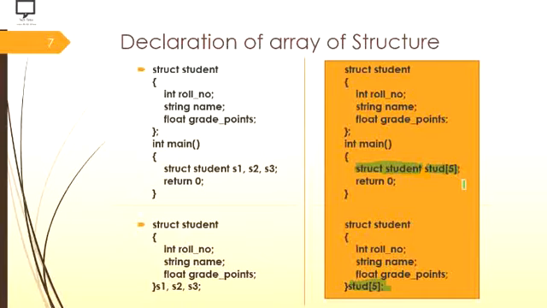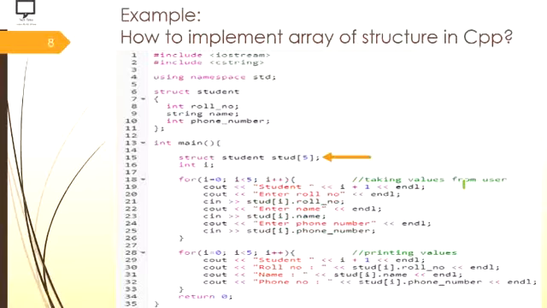So now let's see how to declare the variable with the help of a program for the 5 students in the next slide. So I am moving to the next slide, and here you can see the example of how to implement an array of the structure in C++. The things are the same, that is the structure is already declared with 3 different attributes.